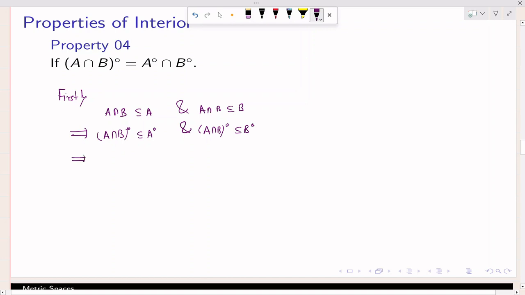So (A intersection B) interior is contained in both A interior and B interior. So that is contained in A interior intersection B interior. That's it. That is the first part.